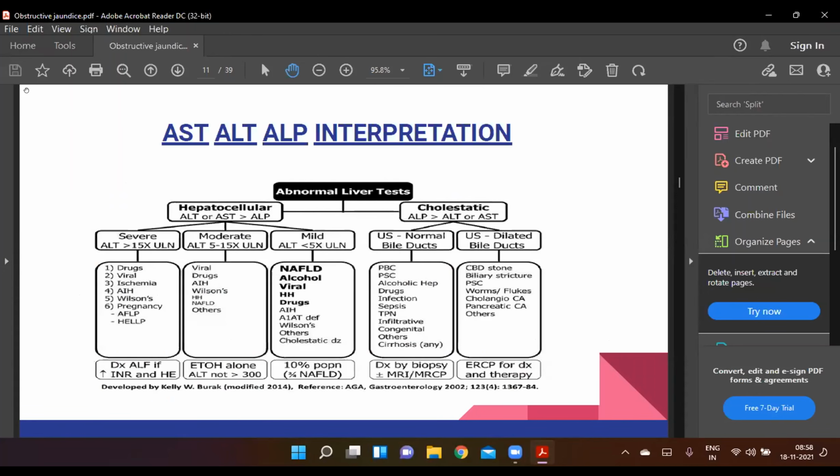There will be two patterns, hepatocellular pattern and cholestatic pattern. Hepatocellular pattern means there is ALT or AST more than ALP, and cholestatic pattern means ALP is more than ALT or AST. Hepatocellular pattern may be severe, moderate, or mild depending upon the level of ALT. Severe is ALT more than 15 times the upper normal limit, moderate ALT 5 to 15 times the upper normal limit, and mild ALT less than 5 times the upper normal limit. Okay, the causes are mentioned here, and in the cholestatic pattern, the ALP is more than the ALT and the AST.